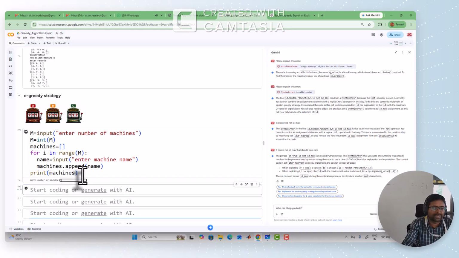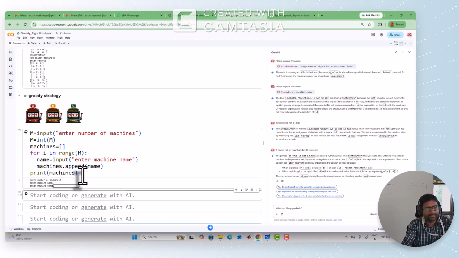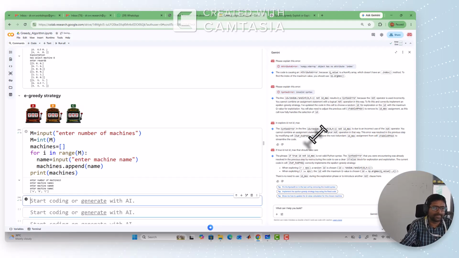It is asking the number of missions: 3. Now it is asking the names. First mission name A, second mission name B, third mission name C: A, B, C.